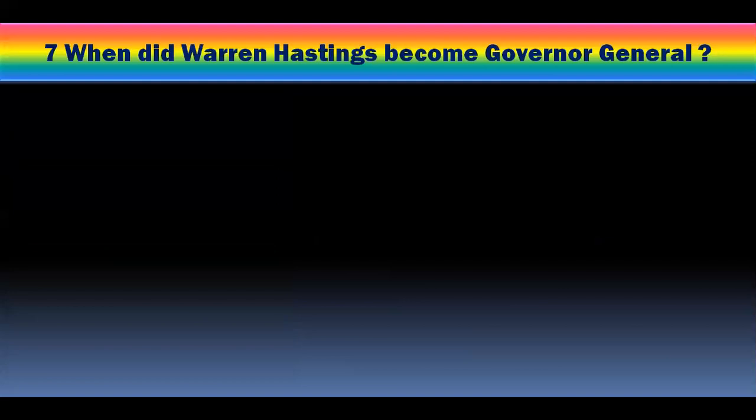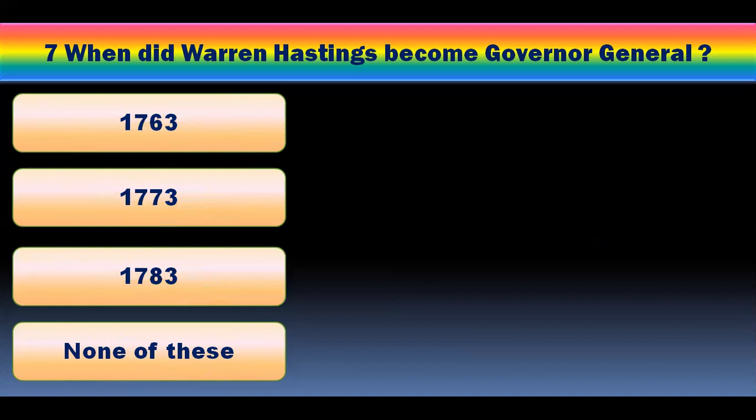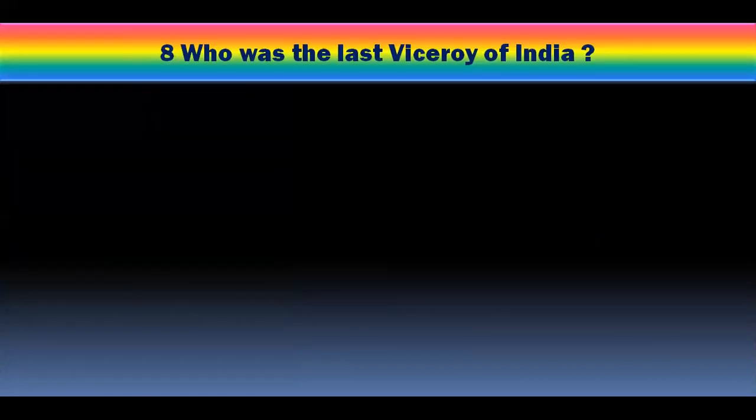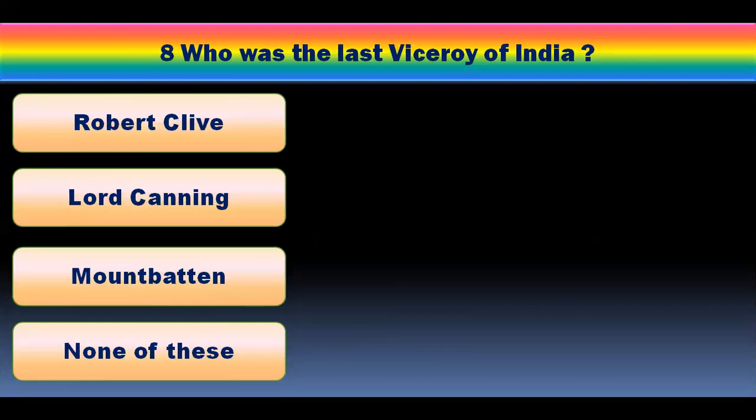Question number 7. When did Warren Hastings become Governor General of India? And options are 1763, 1773, 1783, none of these. And the right answer is 1773. Question number 8. Who was the last Viceroy of India? Options are Robert Clive, Lord Canning, Mountbatten, none of these. And the right answer is Mountbatten. Lord Mountbatten was the last Viceroy of India. After him, India got independent.